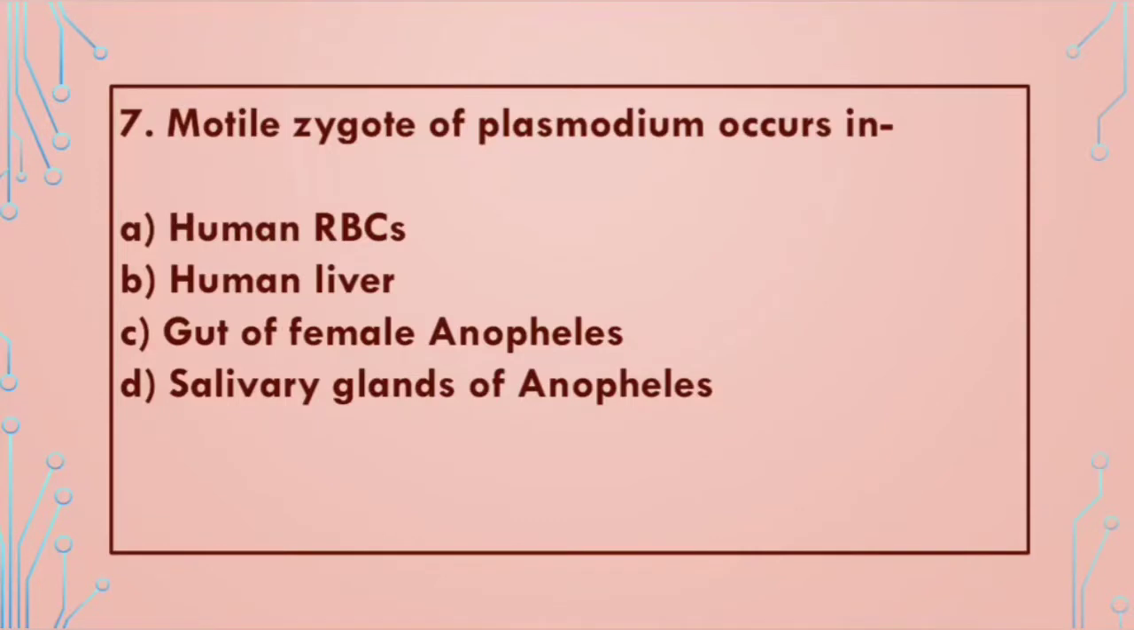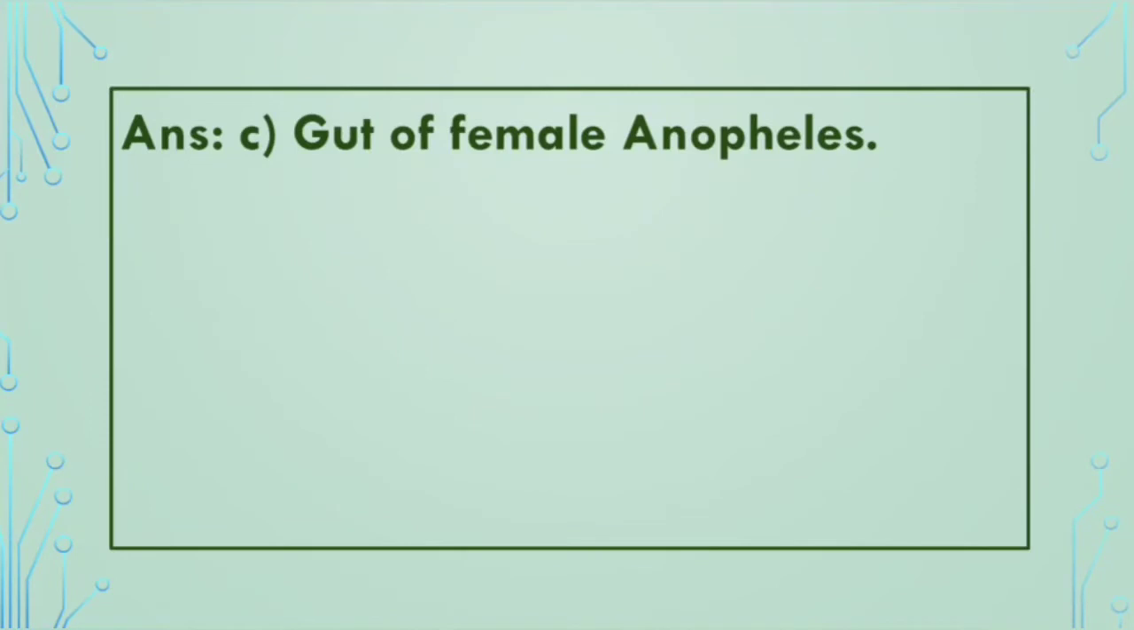The next question is, motile zygote of Plasmodium occurs in: A. Human RBCs, B. Human liver, C. Gut of female Anopheles, and D. Salivary glands of Anopheles. The correct answer is C. The gut of female Anopheles.